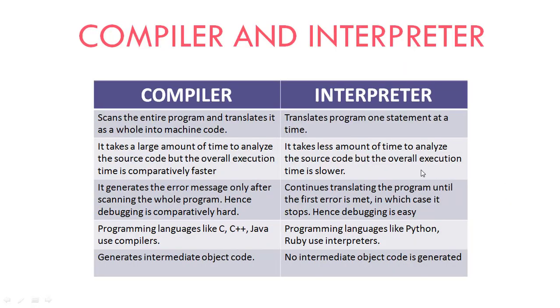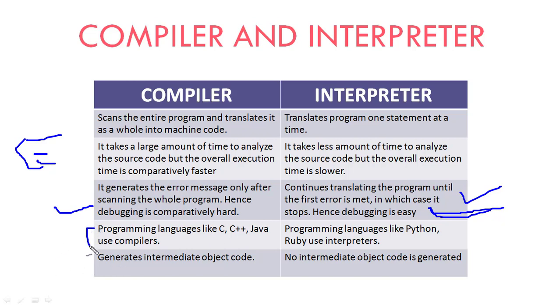So the compiler displays the error messages at the end of the program, while the interpreter displays error messages line by line. So it is very difficult to trace the program with a compiler, and very easy to trace it with an interpreter.